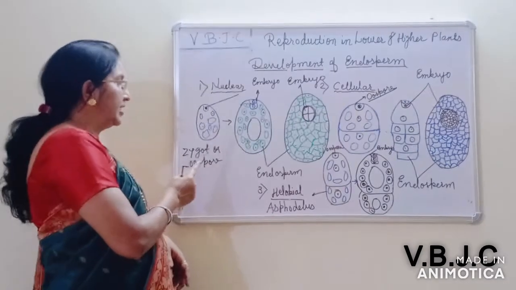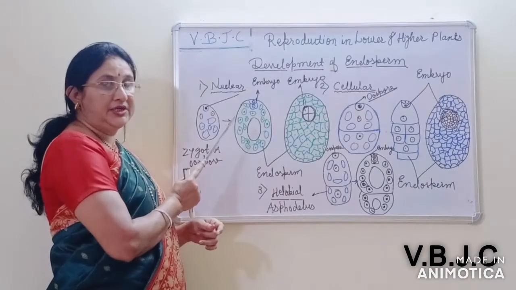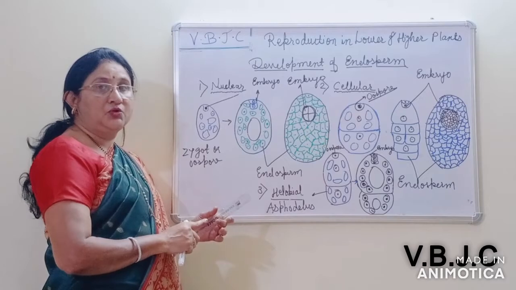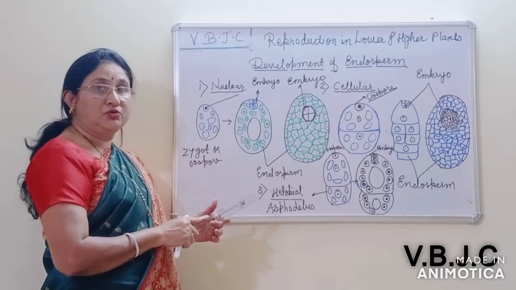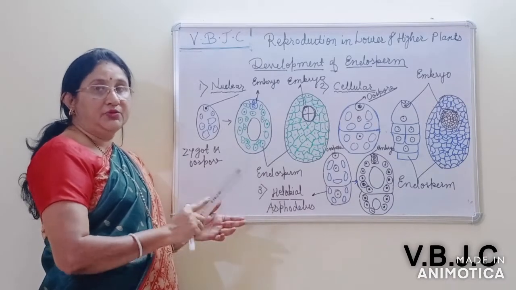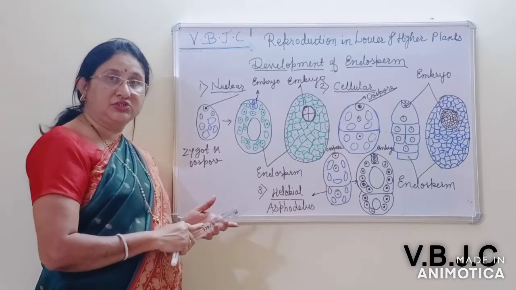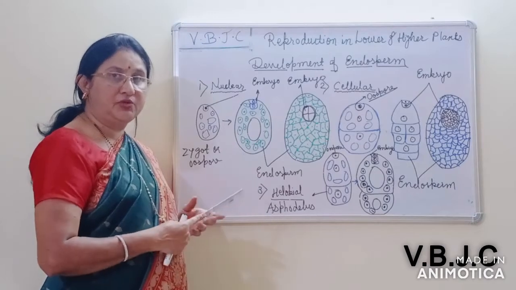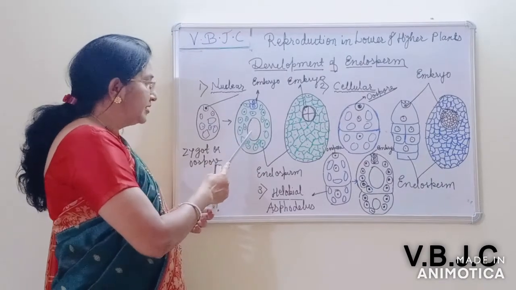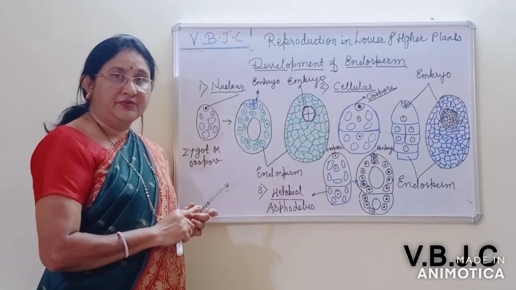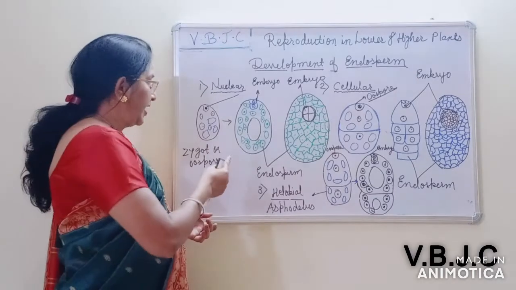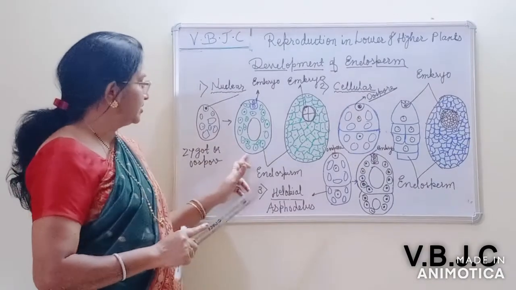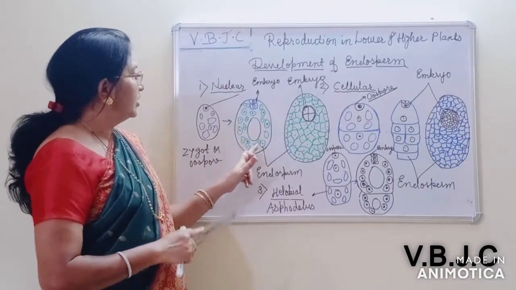In the central cell, the primary endospermic nucleus divides repeatedly by free nuclear division to produce many nuclei, and this nuclear division is not followed by cytokinesis or cytoplasmic division. Many nuclei are produced mitotically, and at the center of the central cell a vacuole is present, so all the nuclei move towards the periphery. This type of structure you can see in nuclear development.